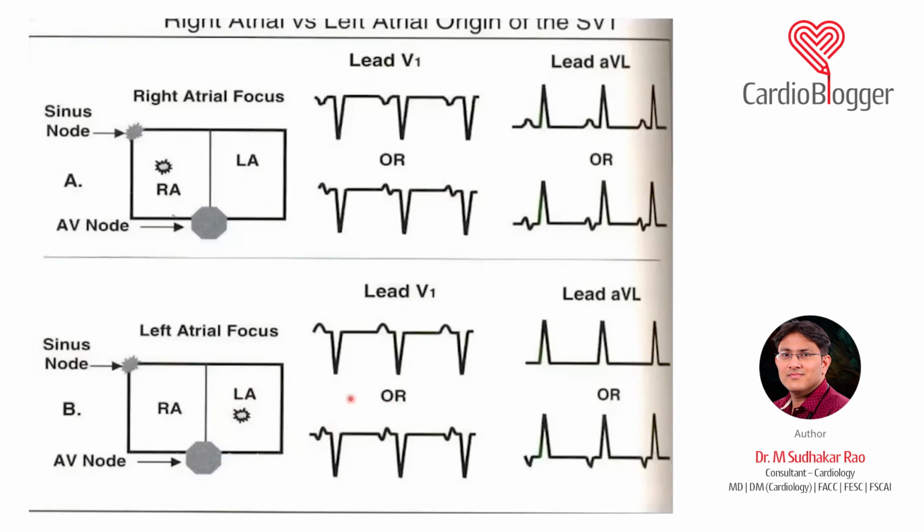Now let's again see the aVL. Lead aVL is a lateral lead. So if it is starting from the RA, it is going towards the aVL, so it is positive. And if it is from the left atria, it is going away from the LA, so it is negative in aVL. So this is a very basic thing, but you should know this thing: the origin depending on lead V1.